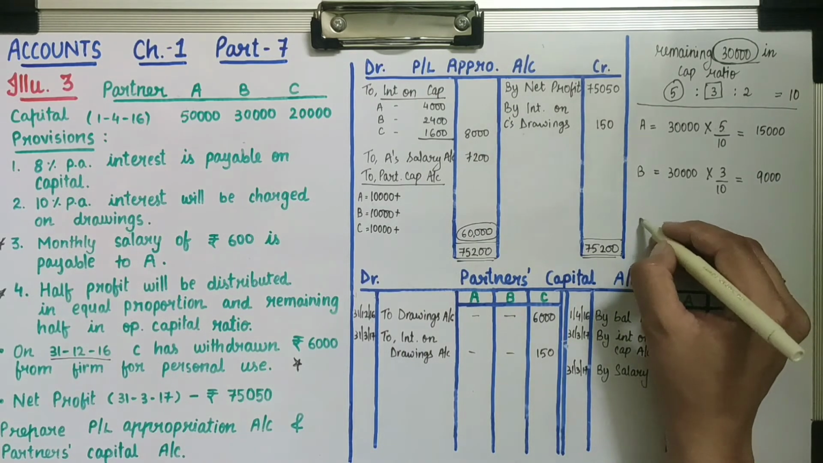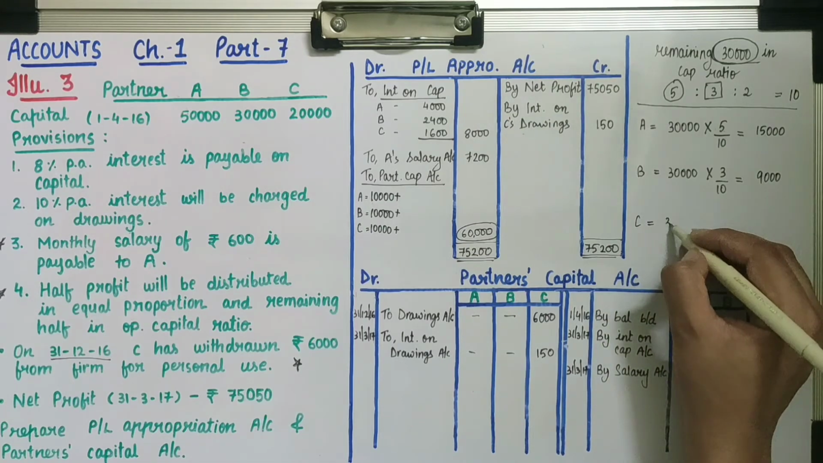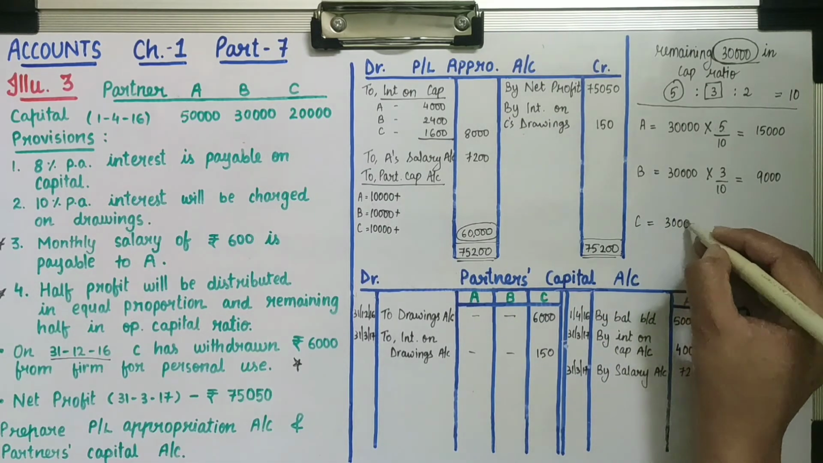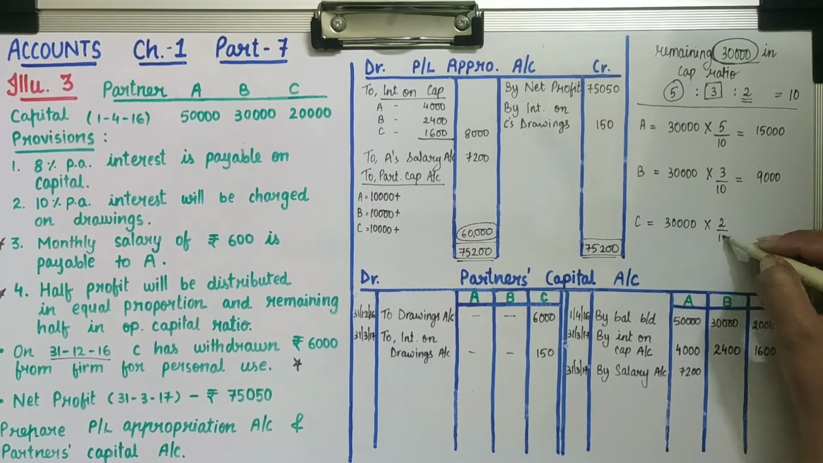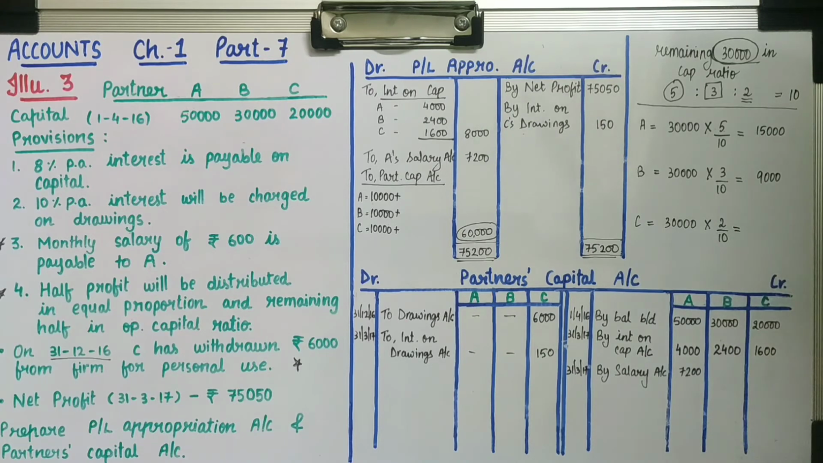Same way we will calculate for partner C. From 30,000, what is the share of partner C? 2 out of 10. So 2 by 10, here partner C will get rupees 6,000.